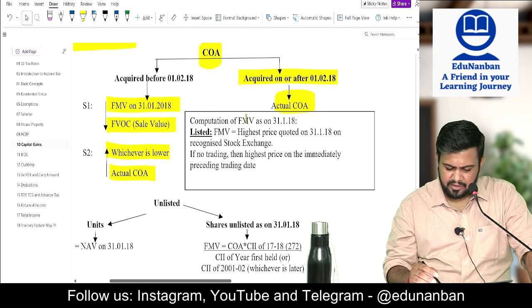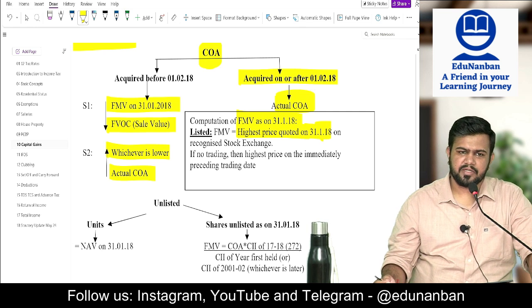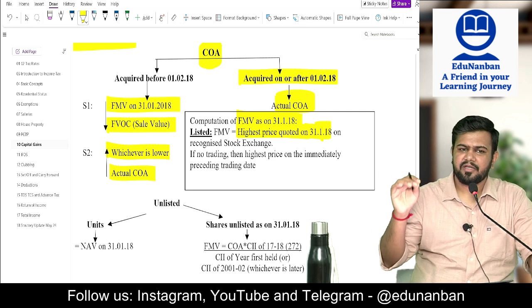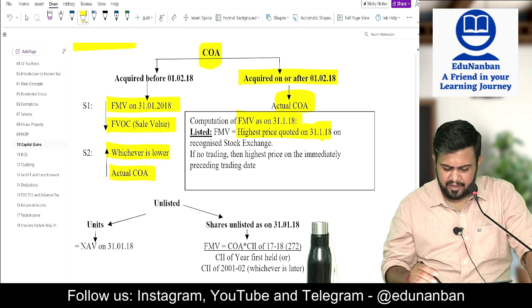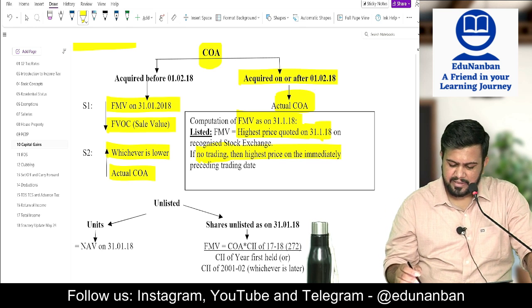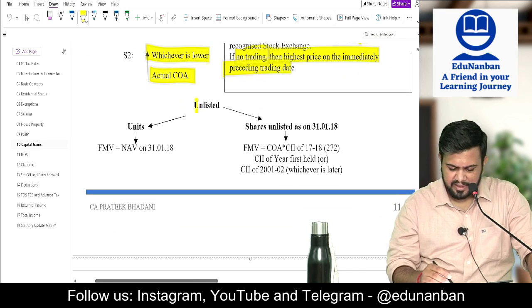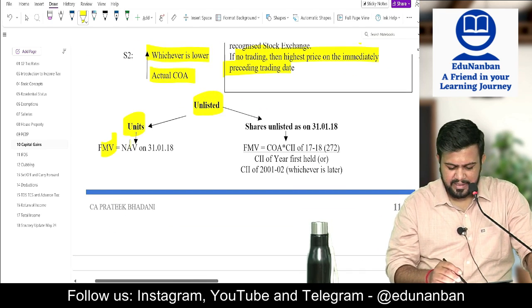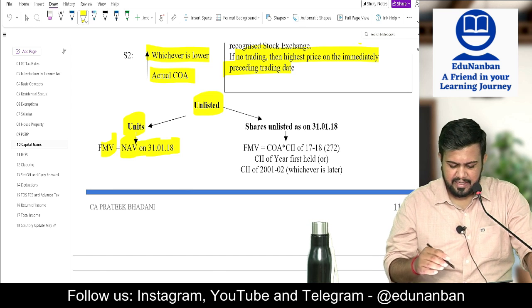Fair market value as on 31/1/2018, if it is listed, is the highest price quoted on 31/1/2018. In the stock market on 31/1/2018, what was the highest price? That you have to take. If no trading was done, then the highest price on the immediately preceding trading date. If it is unlisted now, then if it is units, take the NAV of the units. In case of unlisted security, take the NAV of the units.